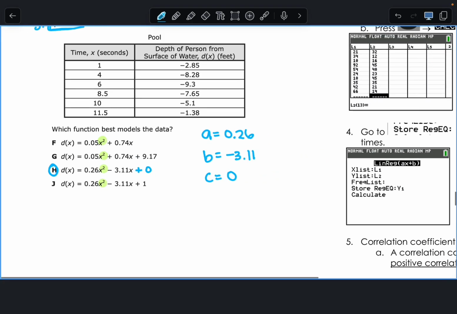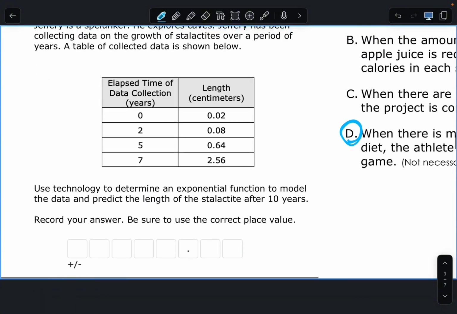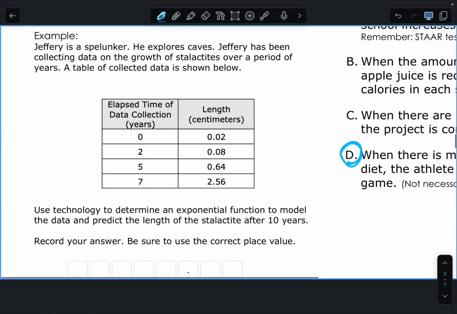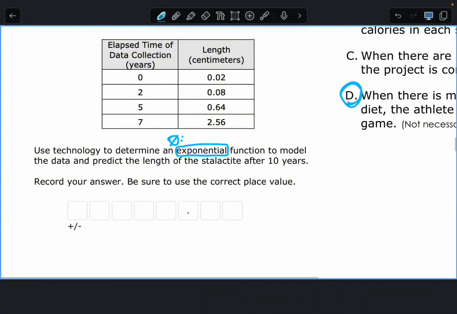What option are we going to use on this one? 0. Because it says what? Exponential. It says exponential, so we use the number 0 instead of 4 and 5. This is a shorter table, so good for us.